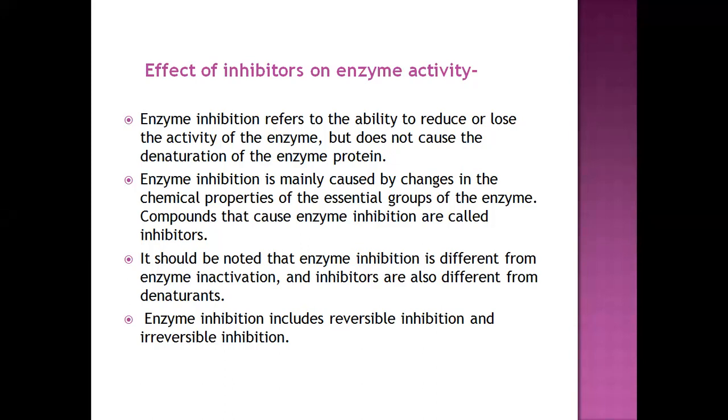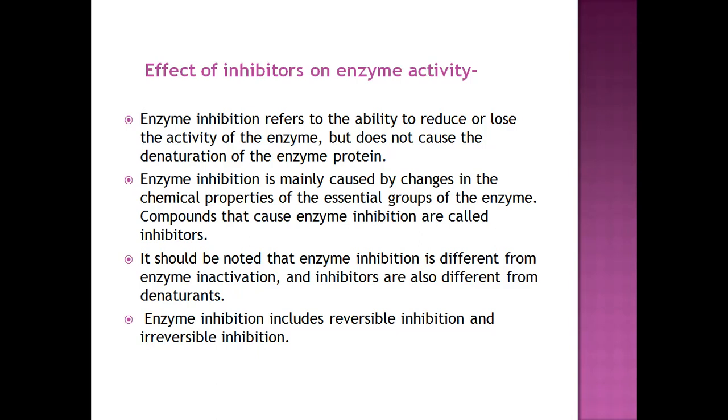Enzyme inhibition is mainly caused by changes in the chemical properties of the essential group of enzyme. Compounds that cause enzyme inhibition are called inhibitors. So, what is meant by inhibitor? Inhibitor will bind to the enzyme and reduces the activity of enzyme. It does not denature the enzyme. It should be noted that enzyme inhibition is different from enzyme inactivation, and inhibitors are also different from the denaturants.